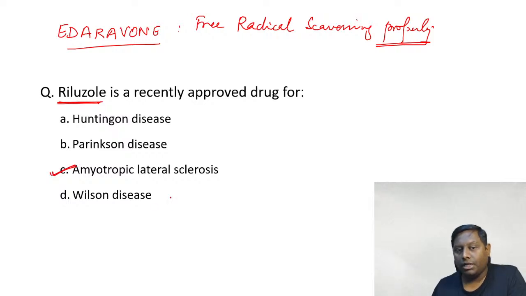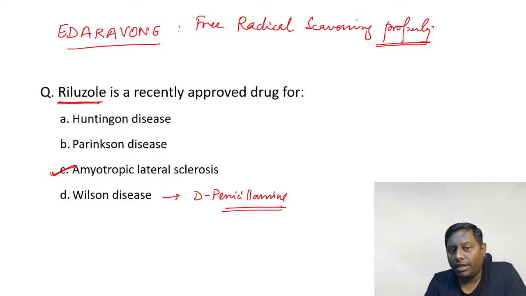The preferred chelating agent for Wilson disease, guys, is D-penicillamine. Okay, D-penicillamine. Valbenazine can be used in Huntington's. For Parkinson disease, we will be using levodopa and carbidopa. Okay.